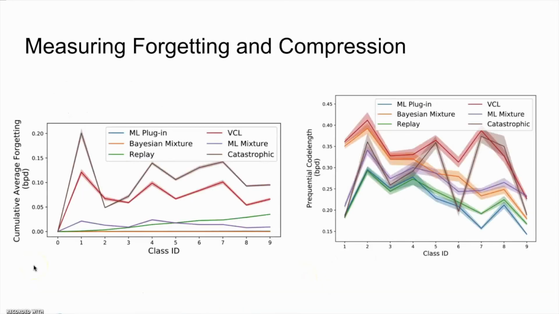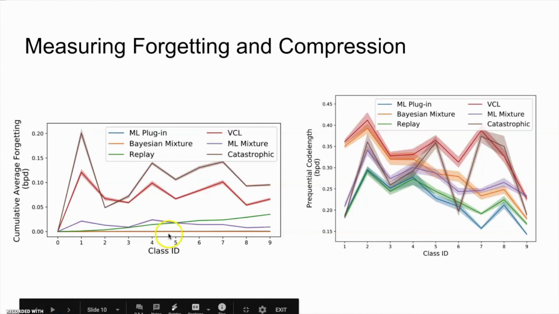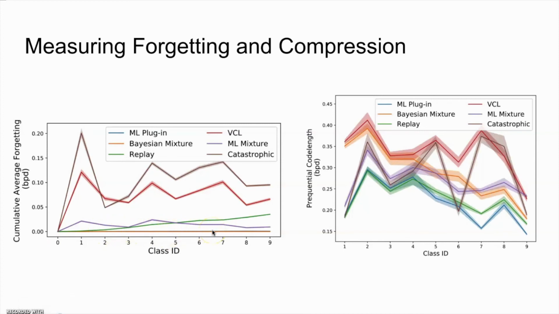For our paper, we also measured forgetting and compression of the two prequential coding methods and their continual learning approximations. In the left figure, we can see that the two prequential coding methods, ML plugin and the Bayesian mixture code, have almost zero forgetting, as they store all previous data, whereas their continual learning approximations, replay and VCL, have lower forgetting than the catastrophic baseline, but higher forgetting than the prequential coding methods. And between these two approximations, VCL has much more forgetting than replay.